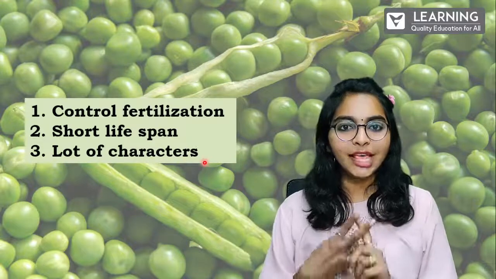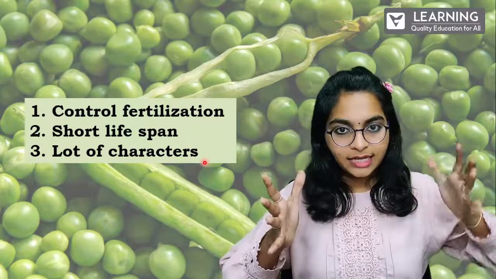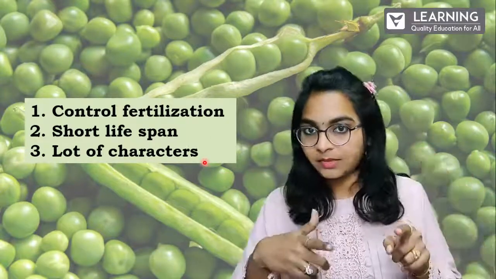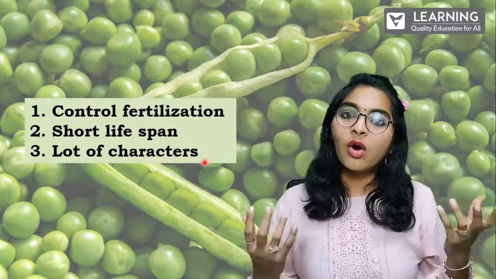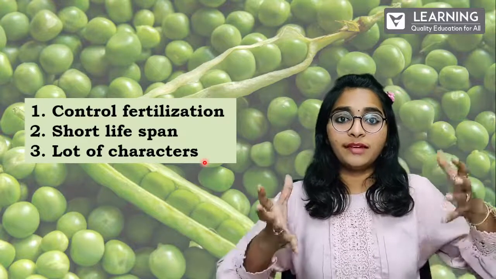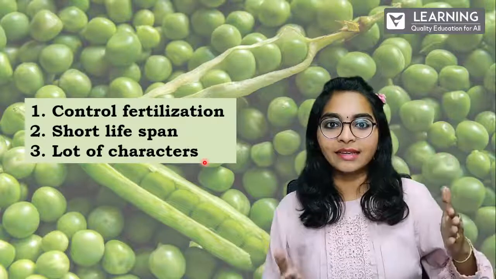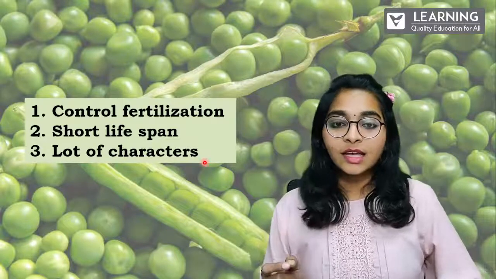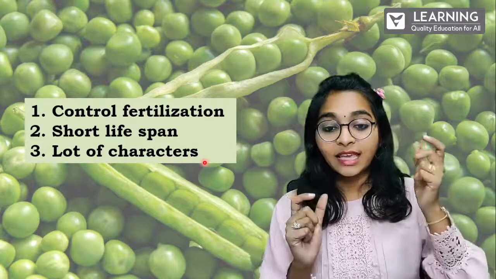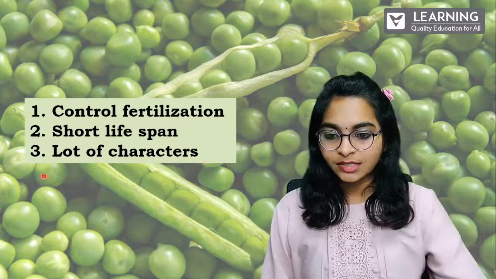Number 2, the lifespan. It has a very short lifespan. So in that lifespan, it will start and it will end so soon. Okay, so that is why he chose pea plants. He could have chosen mango, or he could have also chosen apple. If he had taken mangoes, he would have to wait for a year, because mangoes are a seasonal fruit, right? He has to wait for 1 entire year. But here, in pea plants, they are very small plants, and their lifespan is really very, very short, right?